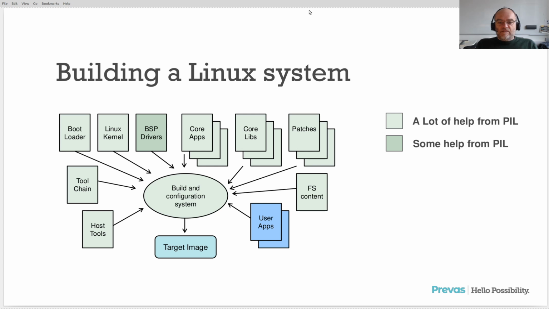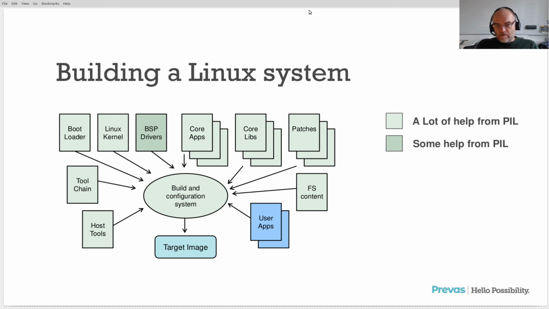All these recipes go in there with the metadata that binds it together, and then we can ask the build system: build customer A's Linux platform for this piece of hardware, and out comes a target image. And that's it. No human interference from build start to build end. And if you run on a build server, then it of course runs automated.